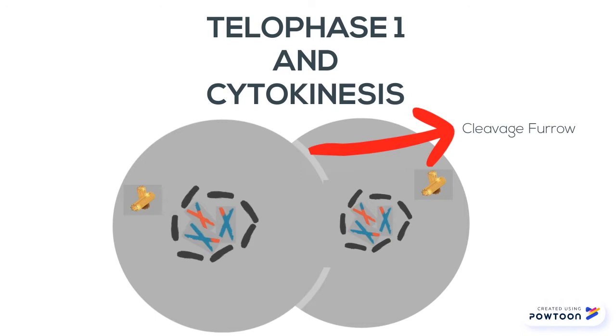No chromosome duplication occurs between telophase 1 and meiosis 2. Two haploid daughter cells are formed. Meiosis 2. Meiosis 2 is exactly the same as mitosis. The haploid daughter cells divide to form new daughter cells, which is equal to 4 cells in total.